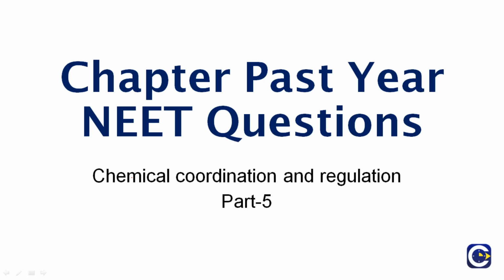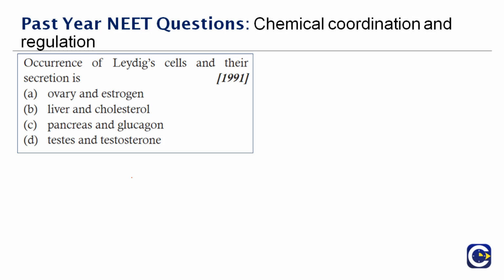Hi friends, today we are going to see the past year NEET questions for the chapter Chemical Coordination and Regulation, and today in this video we will cover part 5. Now let's begin with the first question, which was asked in the year 1991.